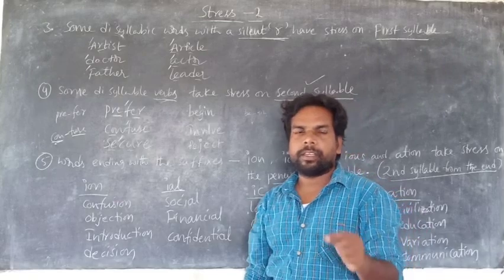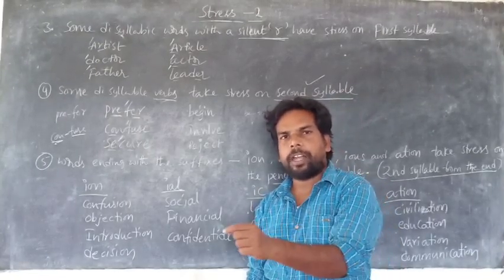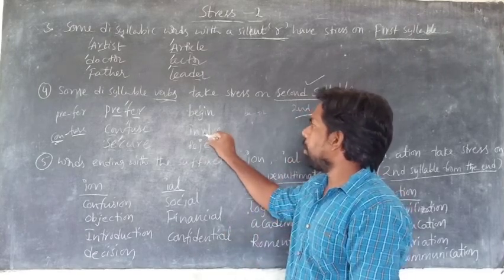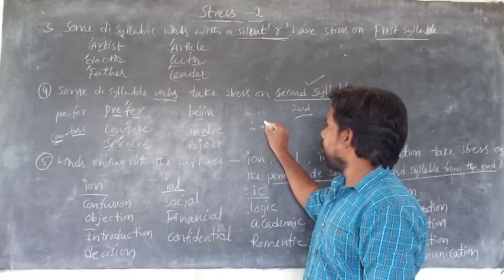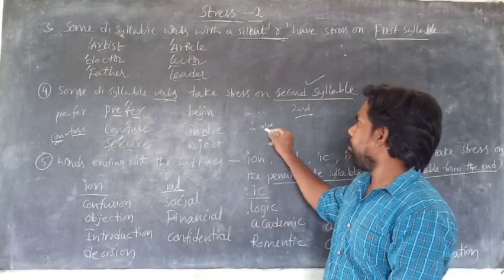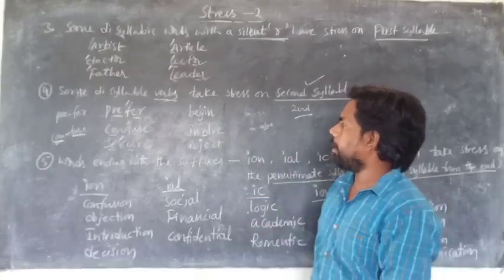Next one, involve. Here, this is the stressed one. Okay. Involve. In is one syllable. Volve is one syllable. So the second one is stressed here.